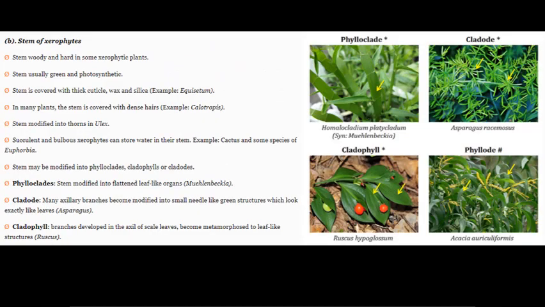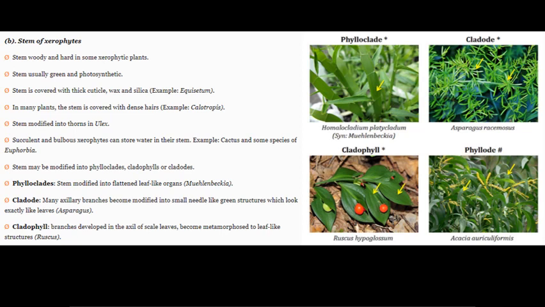Now how is the stem of these xerophytes? Stem woody and hard in some xerophytes. Stem usually green and photosynthetic, म्हणजे प्रकाश संश्लेषणाची प्रक्रिया जी आहे ह्या झाडांच्या खोडामध्ये सुद्धा होत असते. Stem is covered with thick cuticle, wax and silica. Example is the pteridophyte Equisetum. In many plants, the stem is covered with dense hairs. The example is Calotropis or Rui.